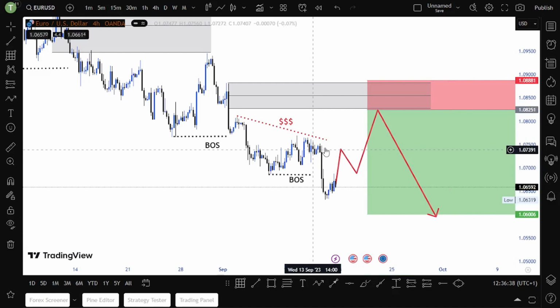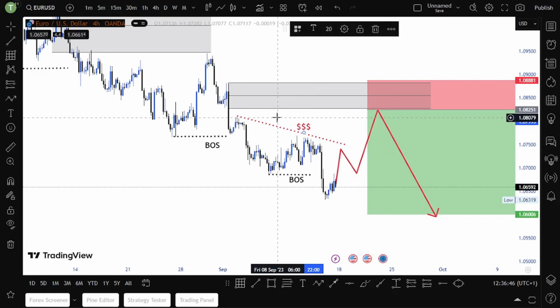So we might form something like this, which is called a double top. That is our double top. And then there is liquidity above these highs. There is liquidity above this high. So price might go up, grab liquidity, and then we can sell it somewhere there. That is my view on EURUSD, guys.